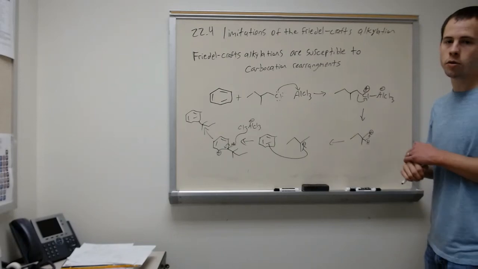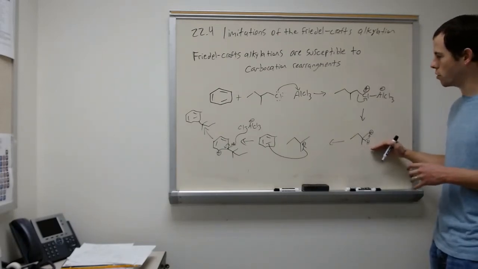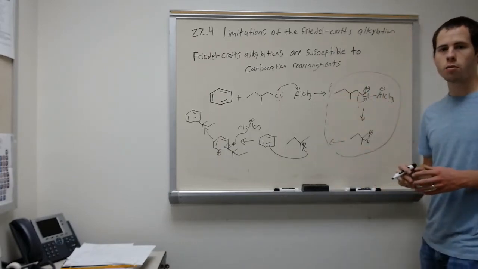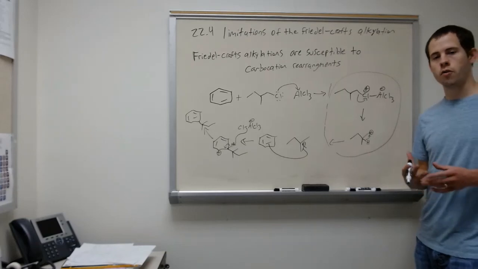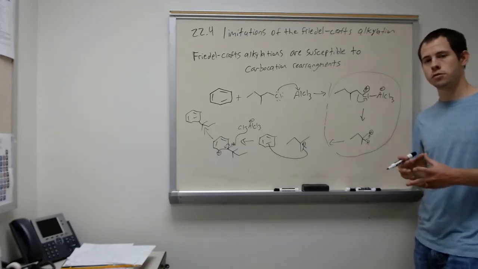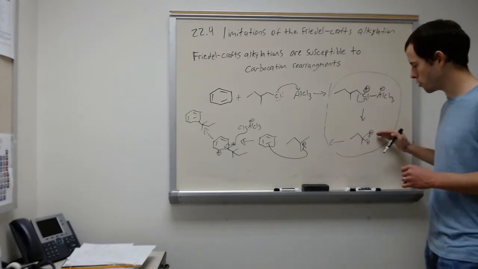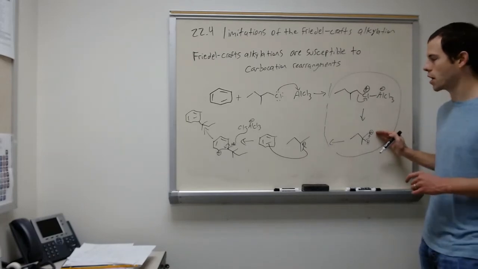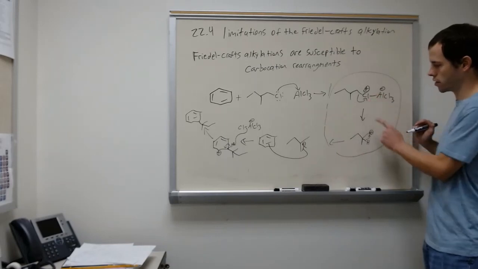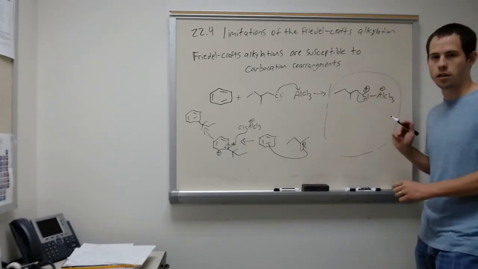Now remember, in the spring we said that we never generate primary carbocations because they're extremely unstable. And so this process right here probably happens in the same step. For the purposes of going through a mechanism on an exam, I don't care if you show it as 2 steps or you show it in the same step. But since we never generate these, they probably happen at the same time. And so the actual mechanism would probably not be this and then this. Instead, it would be the hydrogen rearrangement at the same time.